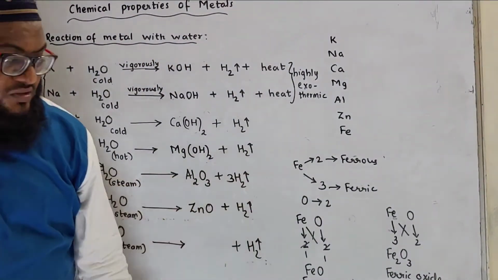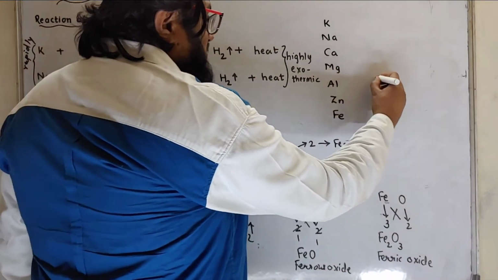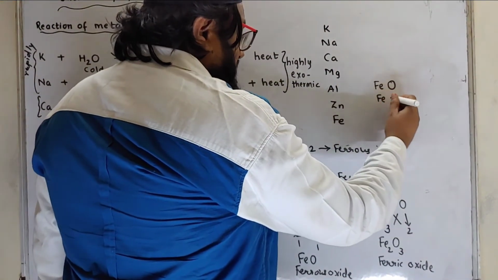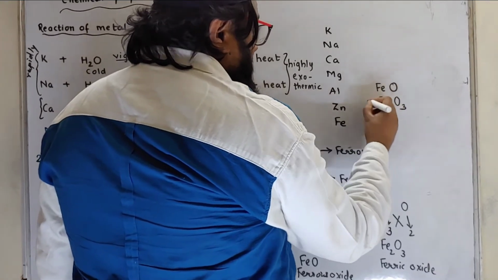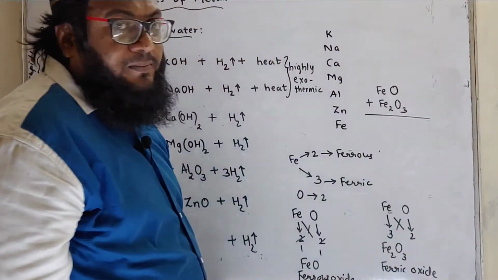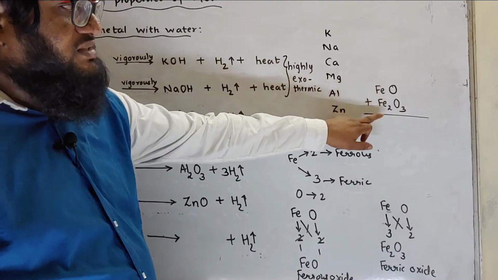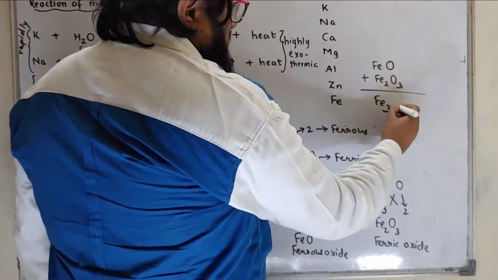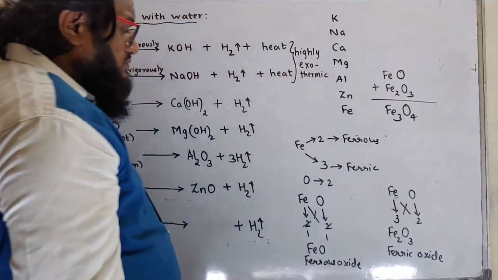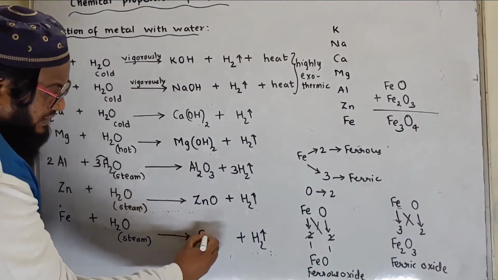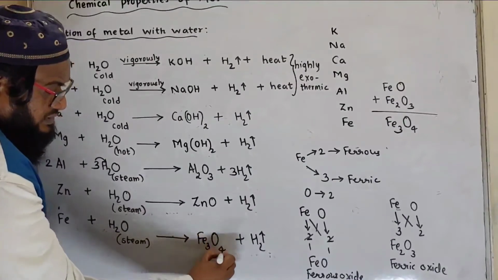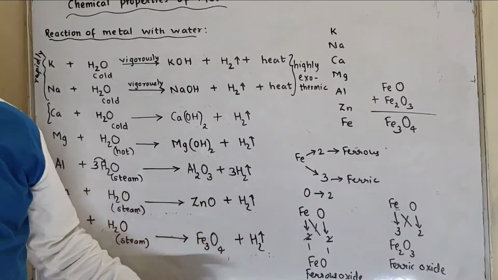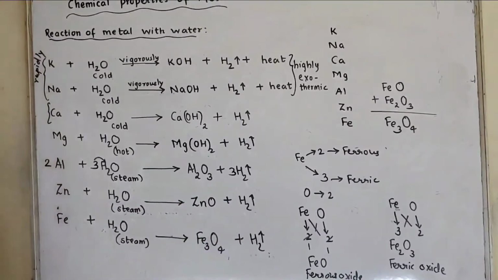Since it forms both the oxides, what is ferrous oxide? FeO. What is ferric oxide? Fe2O3. We'll add them. Fe plus Fe2 will become Fe3. O and O3 will become O4. So here you need to write down Fe3O4, iron oxide. It will have both the oxides, ferrous oxide and ferric oxide. So combinedly we have written Fe3O4.